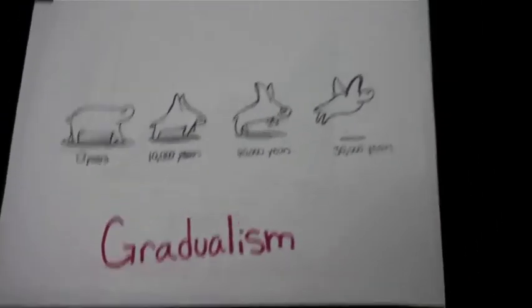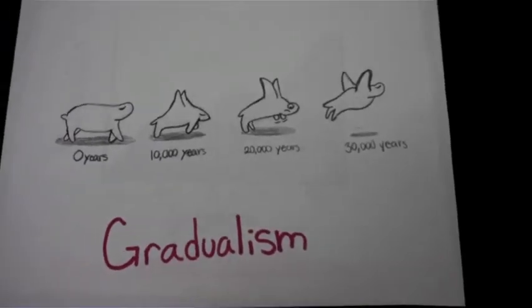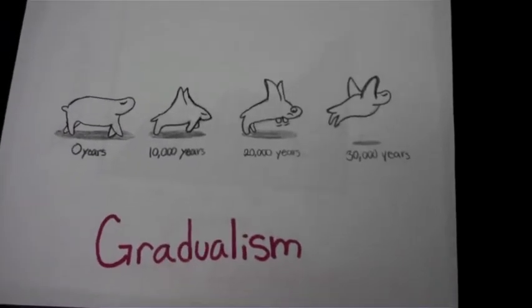Gradualism is gradual divergence over long spans of time, and it assumes that big changes occur as the accumulation of many small ones.